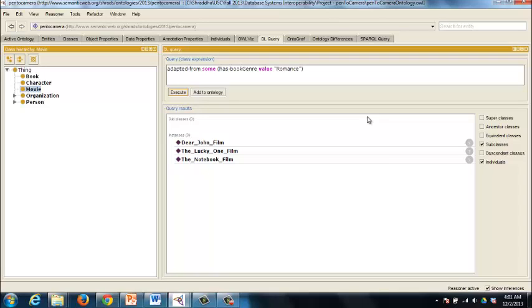An extension of that particular application, which has the means to programmatically query such an OWL file or such an ontology, can really enhance the application pretty well.